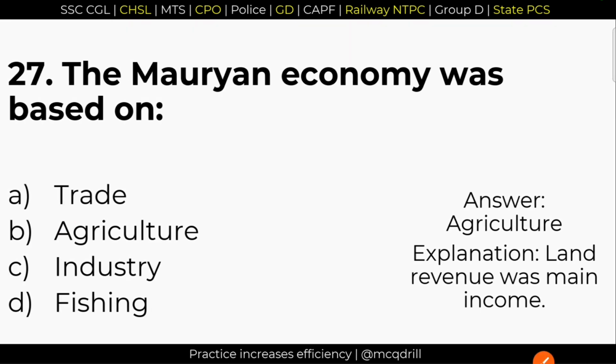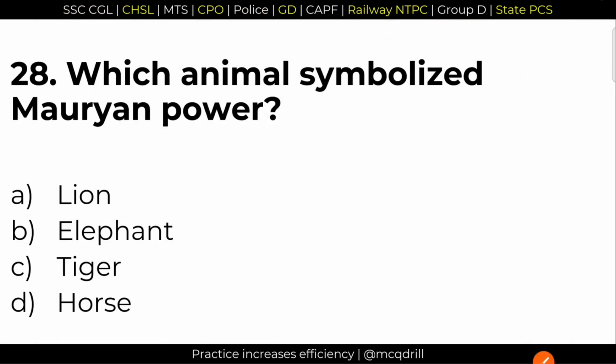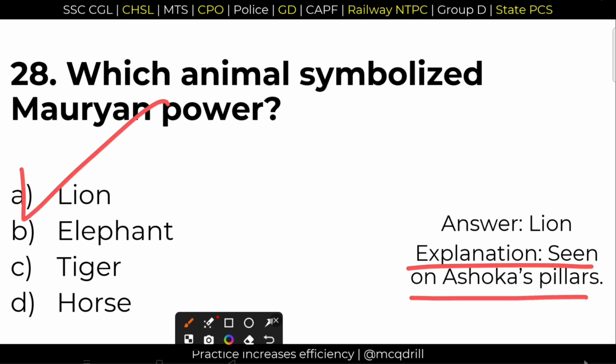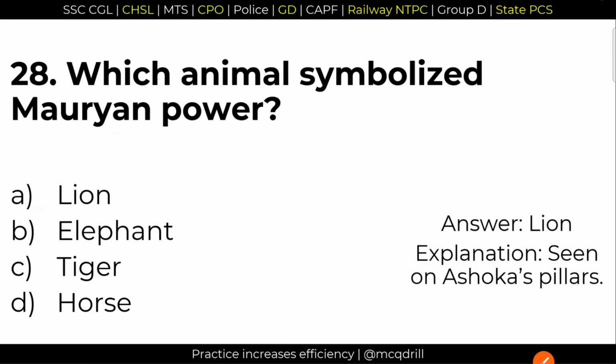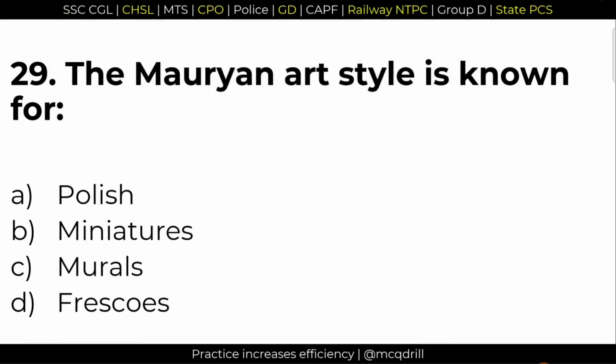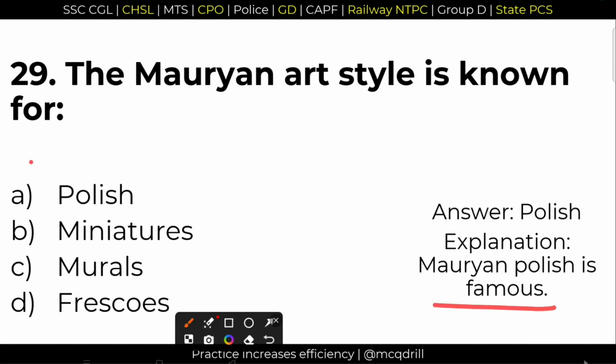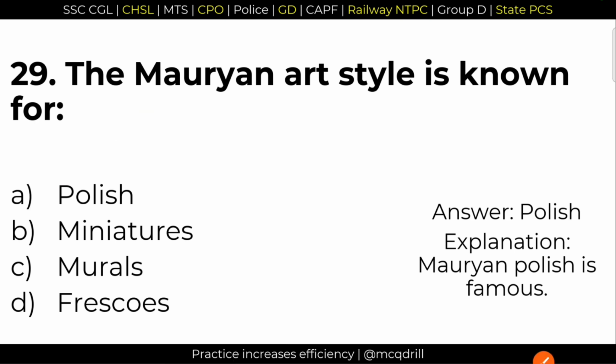Next question. 28. Which animal symbolized Mauryan power? Option B, lion. Lion was found in Ashokan pillars. And the lion capital of Emperor Ashoka has become the national emblem of our country, India. 29. The Mauryan art style is known for polish. Due to polish, Mauryan art is very famous. So option A is the right answer. And they were usually made of sandstone.